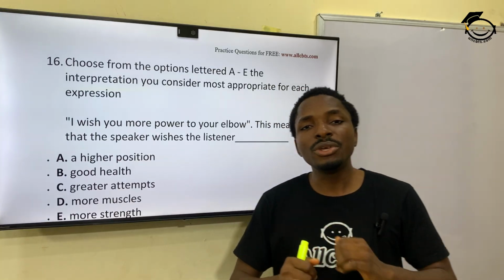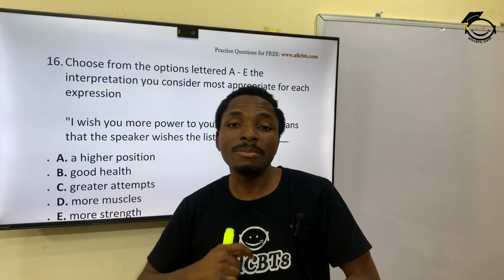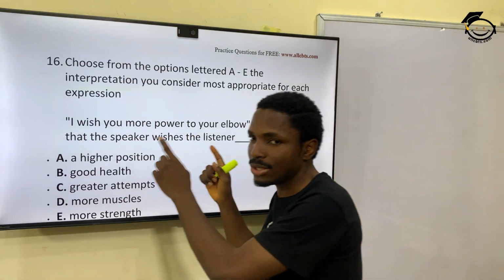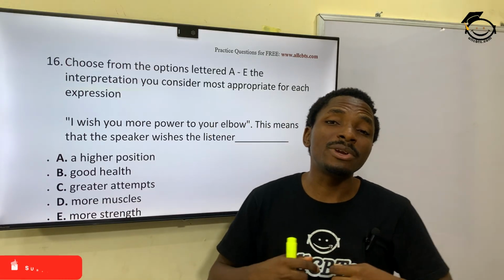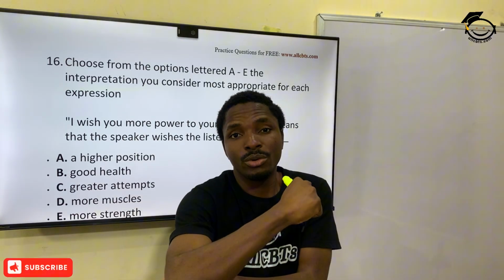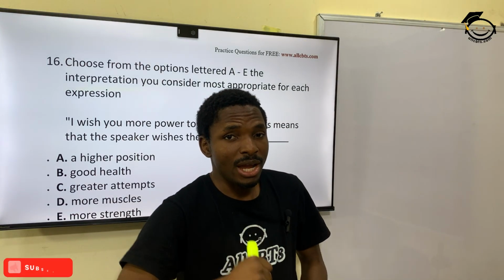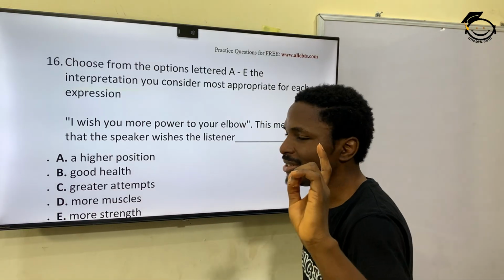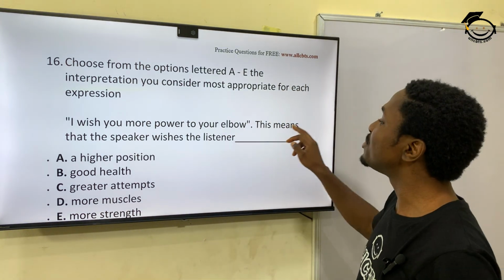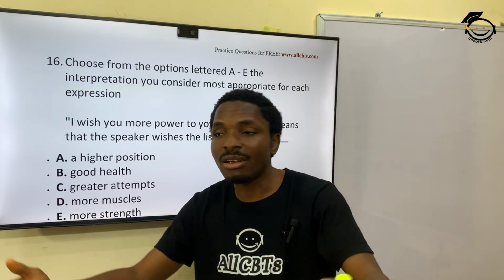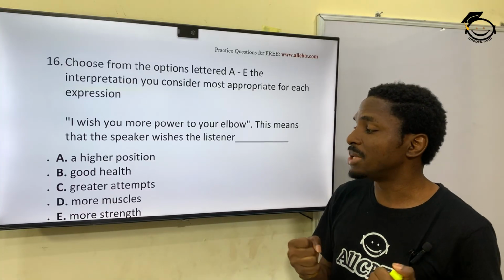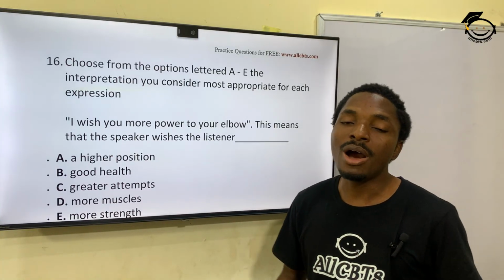Now, anytime you hear elbow, idiomatically, or in other figures of speech, it is used to express strength because it's believed that your elbow is a place of strength, right? Good. So having said that, tell me, what's the correct option? I wish you more power to your elbow. This is that the speaker is wishing the listener more strength, more accomplishments, all right, more abilities.